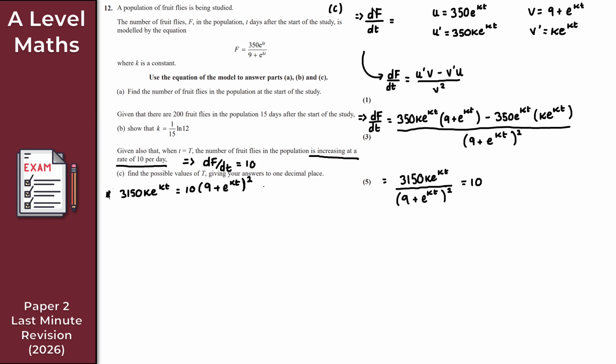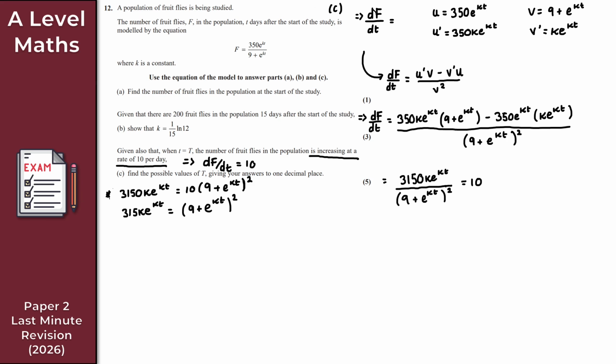And rather than trying to expand this out here then, and then times it through by 10, let's just divide both sides by 10, right? Makes more sense to do it that way. Get 315. That should be ke to the kt. I'm getting carried away. So let's try again. I was about to do an e, but I need a k in front of it. So 315 ke to the kt is equal to (9 plus e to the kt) all squared, like so.